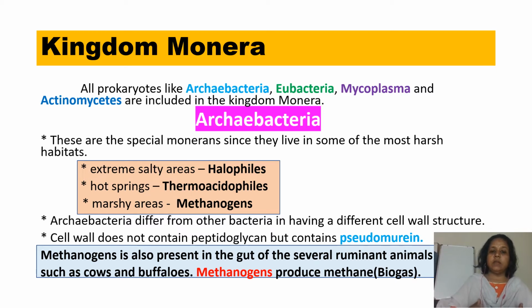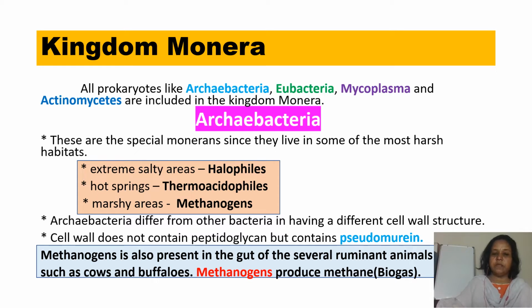These are the special monerans since they live in some of the most harsh habitats, that is extreme salty areas which are called halophiles, or extreme hot springs that are called thermoacidophiles, or extreme marshy areas which are called methanogens.